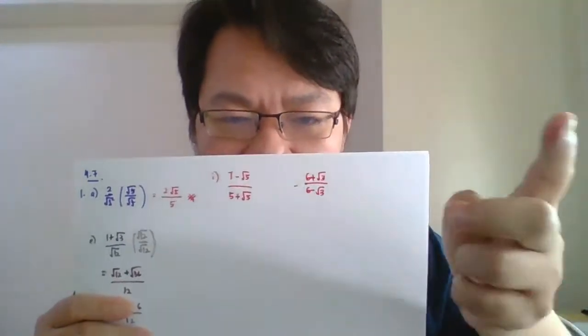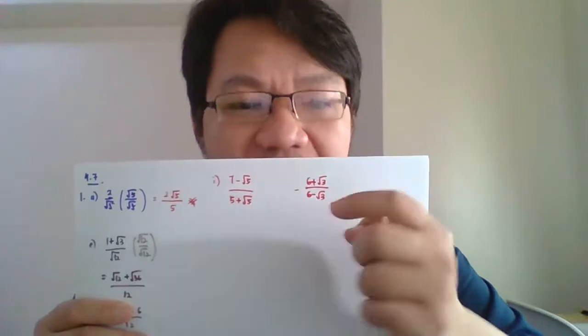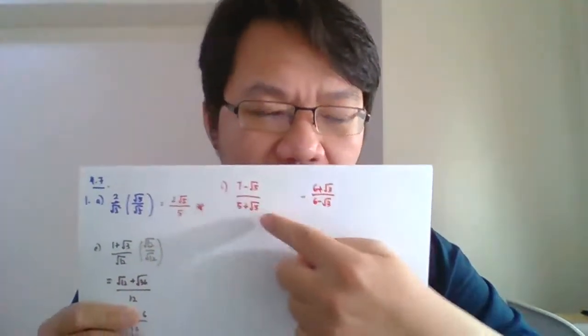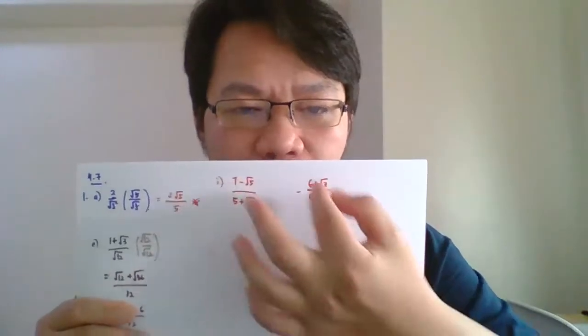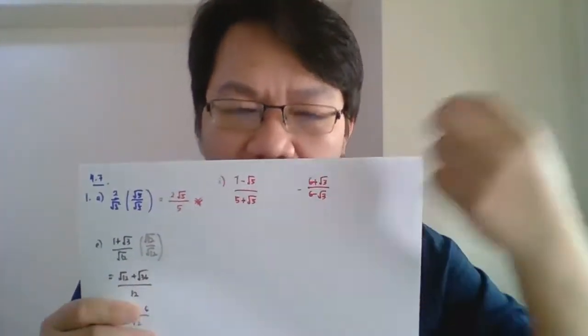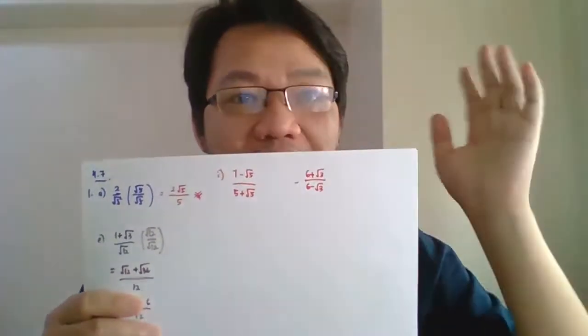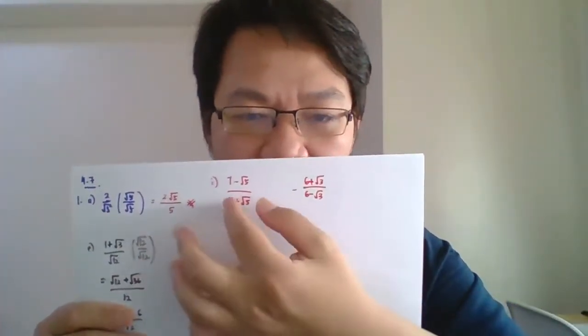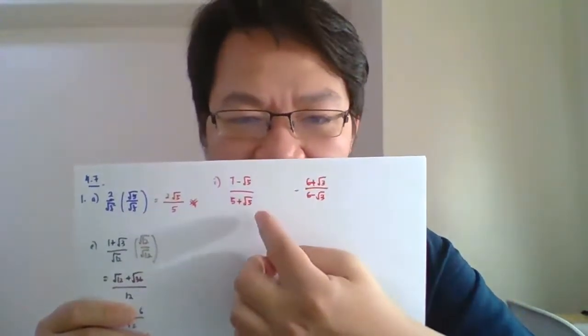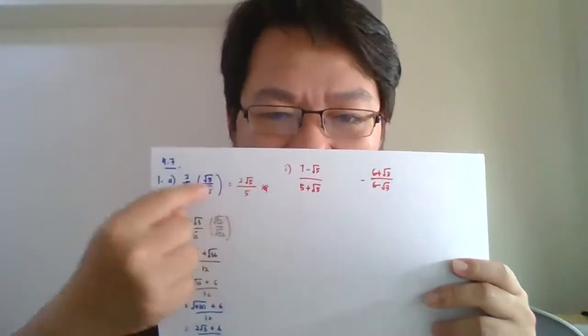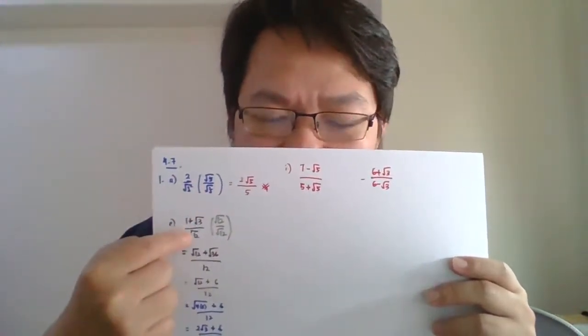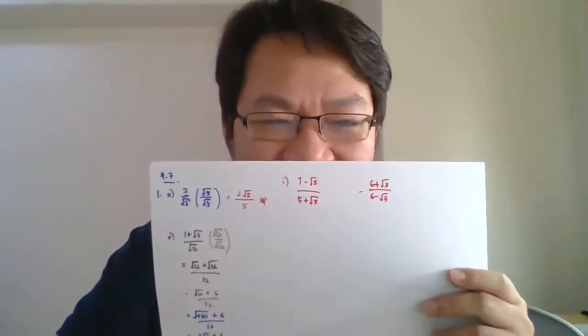A minus B. But since the denominators of both of them got sert, to solve this problem, you need to times the conjugate on both fractions. We already discussed this in the previous video, before the end of the video last time. So you need to times the conjugate on this fraction and also a conjugate on this fraction. From here we can see the difference between A, E and I: I has an operation at the denominator, but A and E don't have an operation at the denominator. So for I, we need to apply the indirect conjugate.